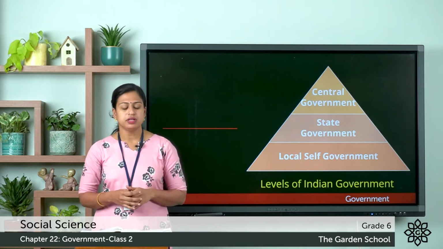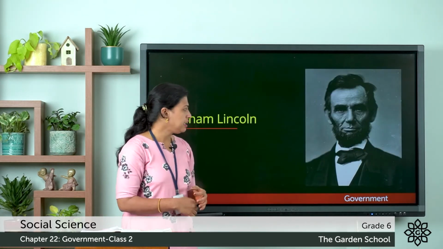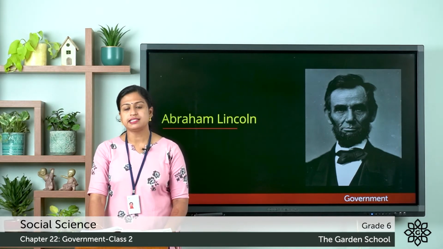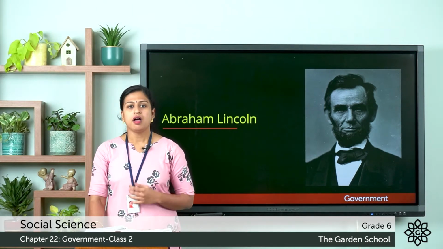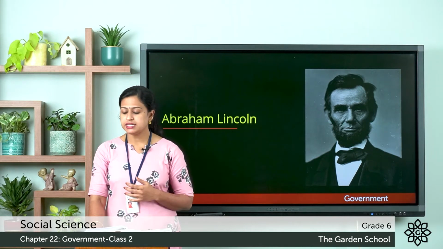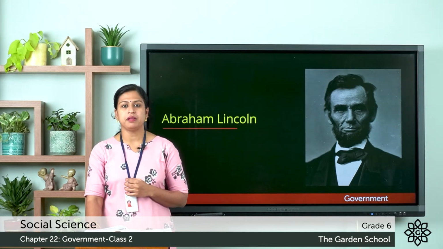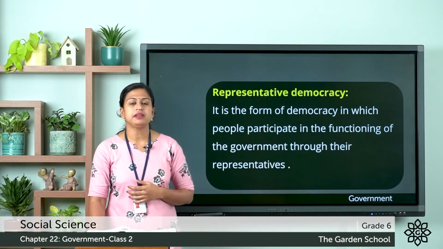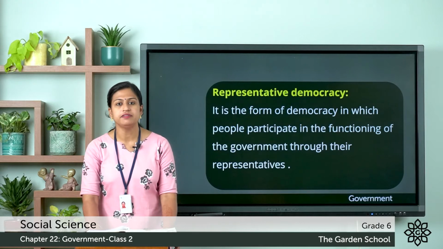Next, we will discuss decision making and participation in democracy. Here you can see the picture of Abraham Lincoln. He was an American lawyer and a statesman who served as the 16th president of the United States from the year 1861 to 1865. And he defined democracy as the government of the people, for the people and by the people. So the form of democracy in which the people participate in the functioning of the government through their representatives is known as representative democracy.